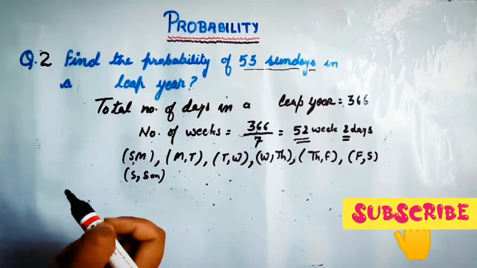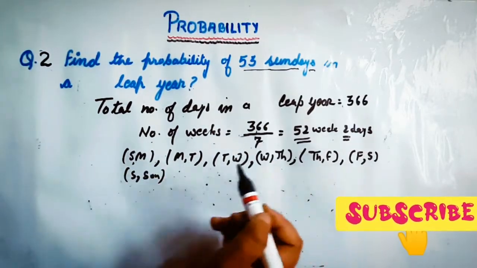Now, what are the total outcomes? 1, 2, 3, 4, 5, 6 and 7.